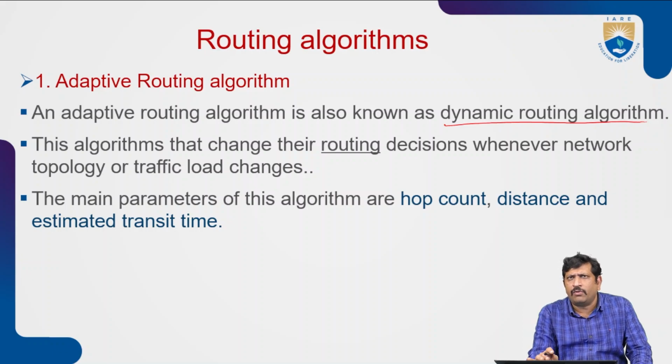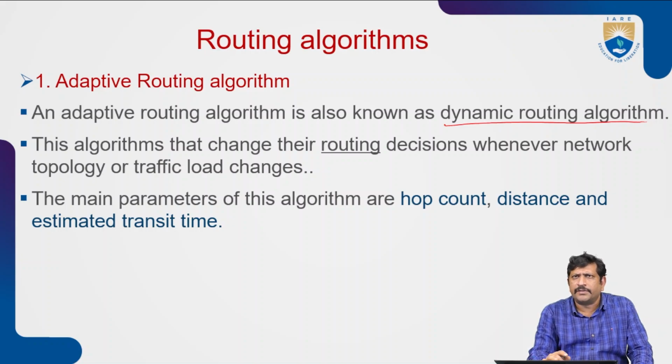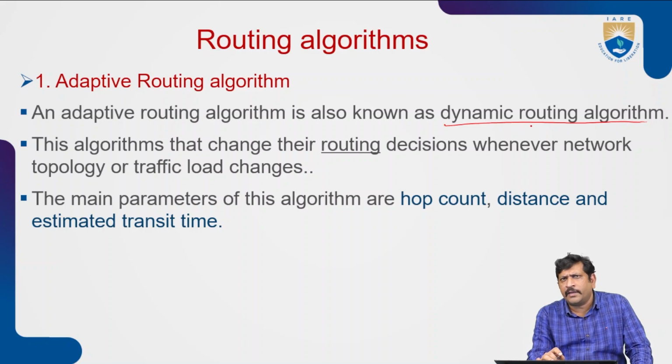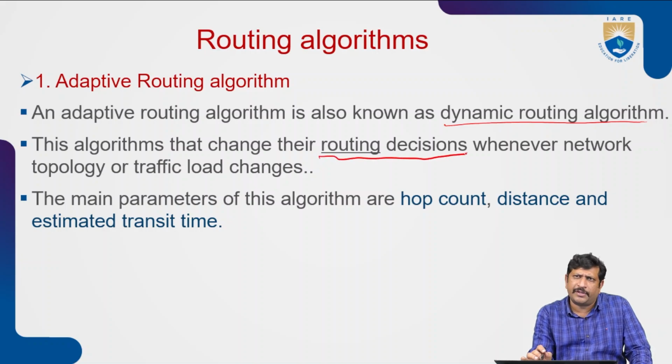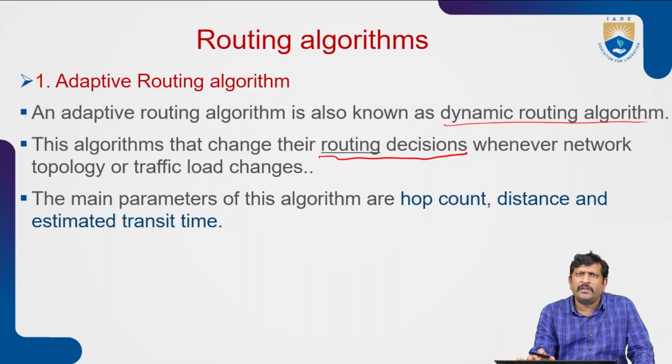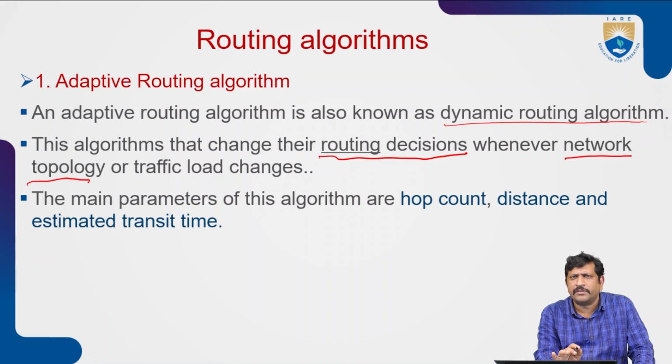All the algorithms we have discussed can be used for finding the shortest path. Here is the dynamic routing algorithm, which can change its route, that is, change the routing decision, depending on what type of network or topology we are utilizing for data transmission, or on changes in the traffic load.